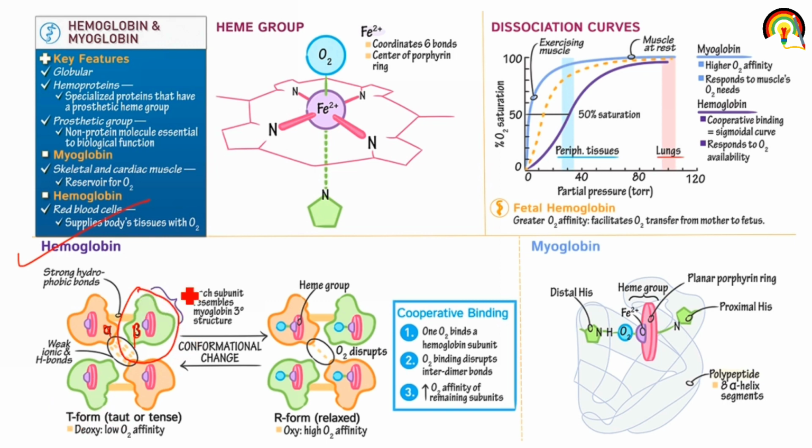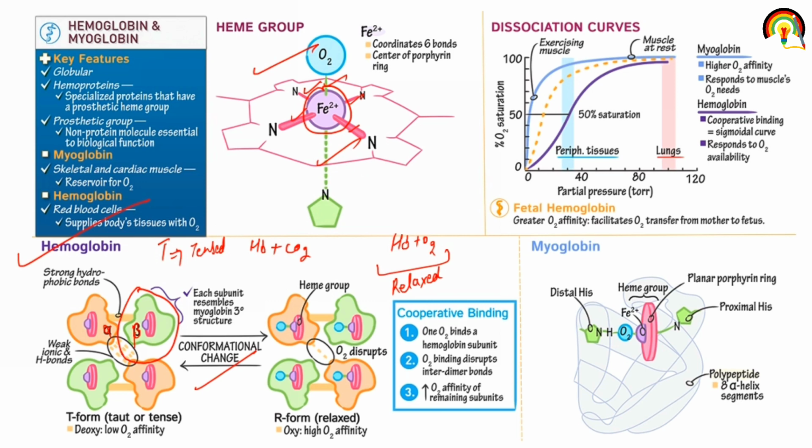So this is the T form. T means tensed form. Tensed means when hemoglobin binds with carbon dioxide. But when there is a conformational change and hemoglobin binds with oxygen, this state is called the relaxed state. And this is the structure of hemoglobin, in which the heme iron coordinates 6 bonds at the center of the porphyrin ring: 1, 2, 3, 4, 5, 6.